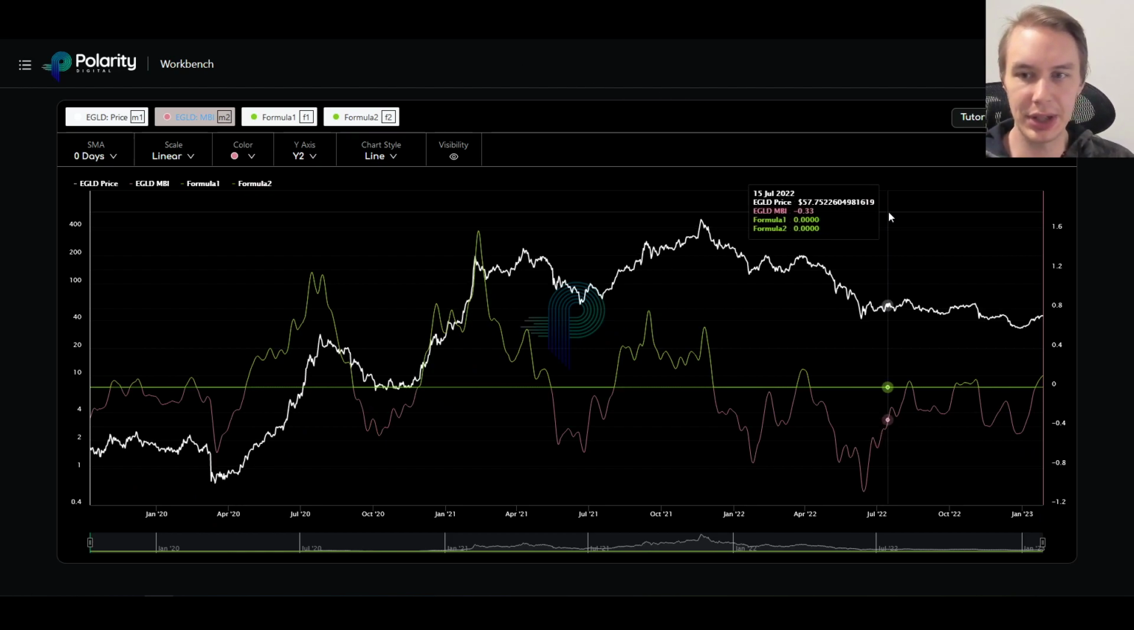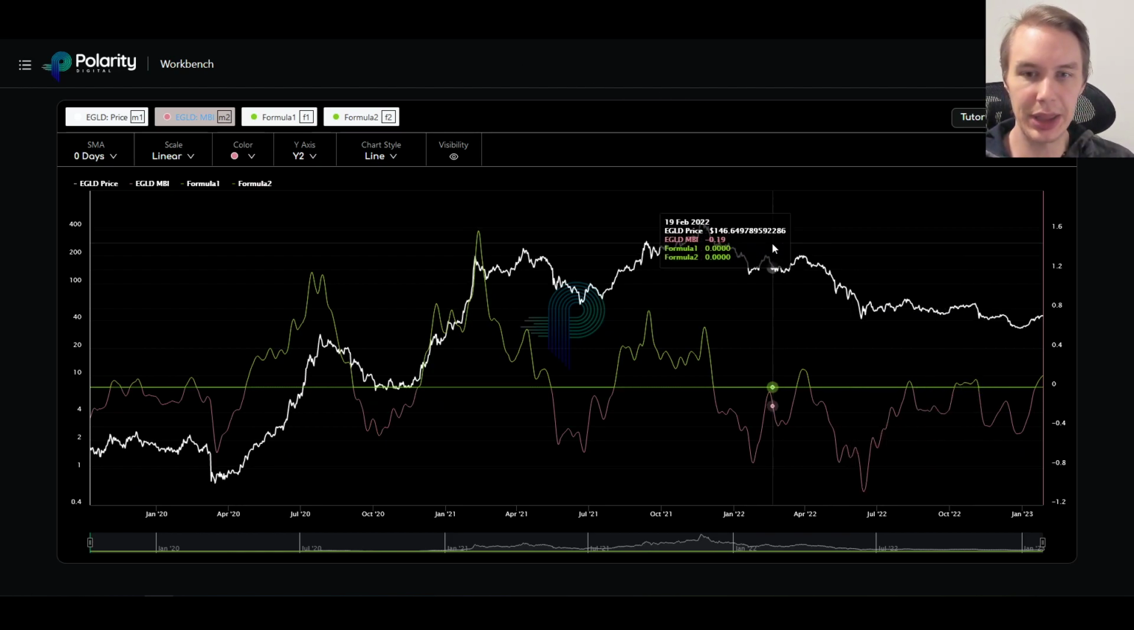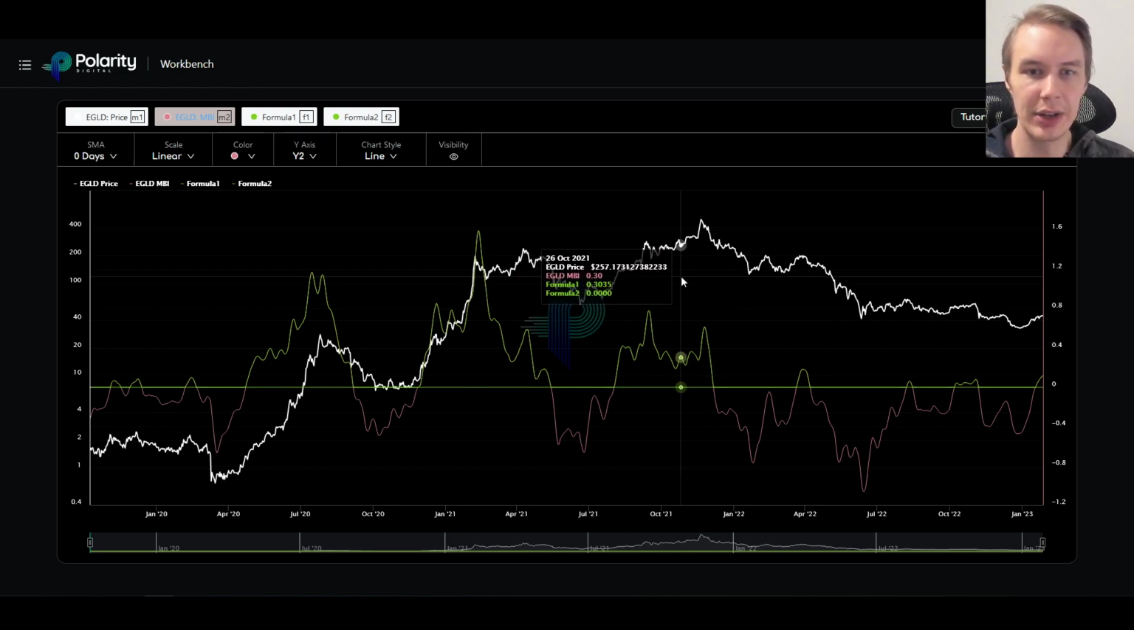Now, the final thing I wanted to talk about here as well was looking at the momentum bias indicator for EGLD.